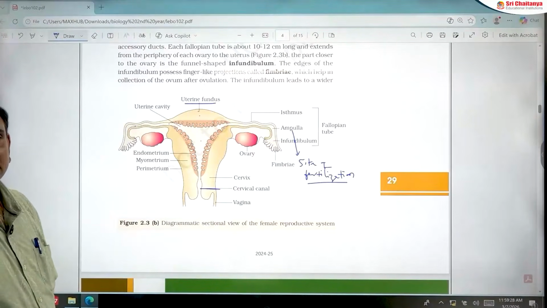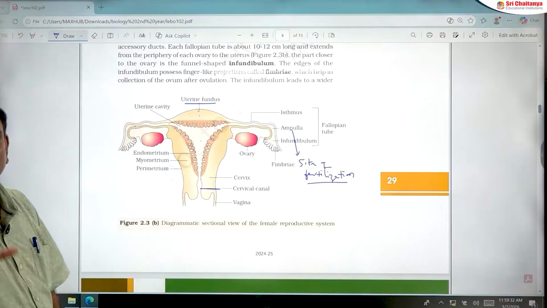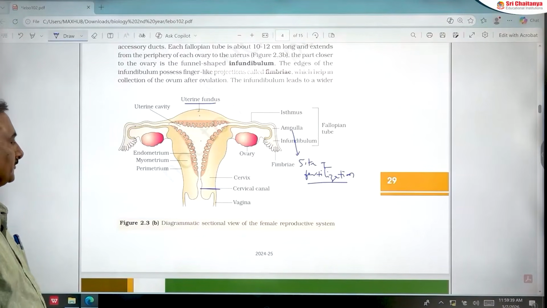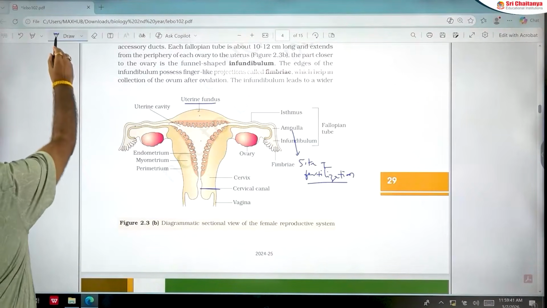A previous NEET question was also given on this. The cervical canal along with the vagina forms the birth canal in females. That is the right statement. Statement type questions on this were given in previous NEET examinations.